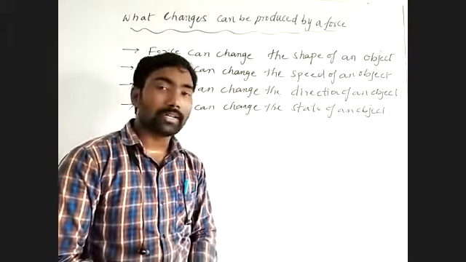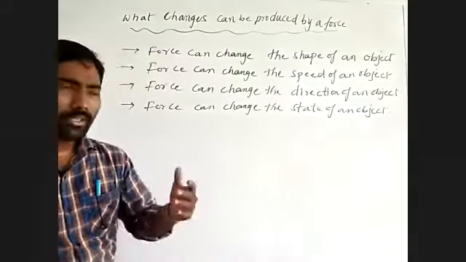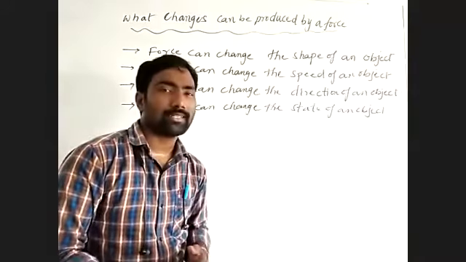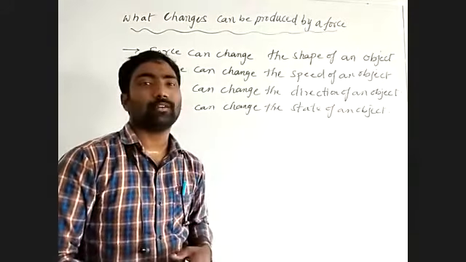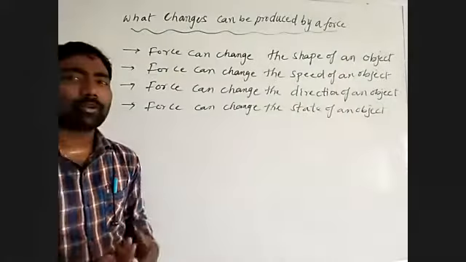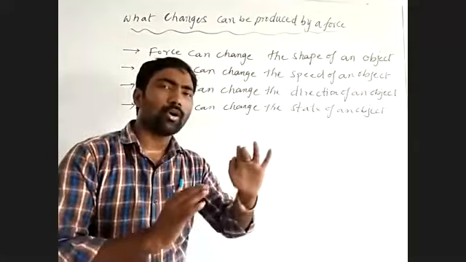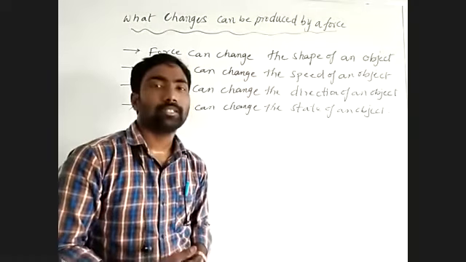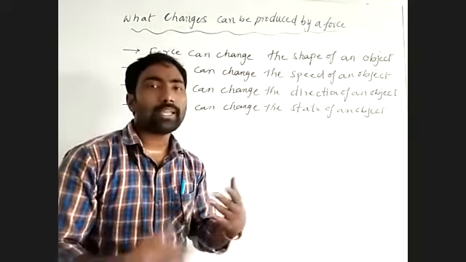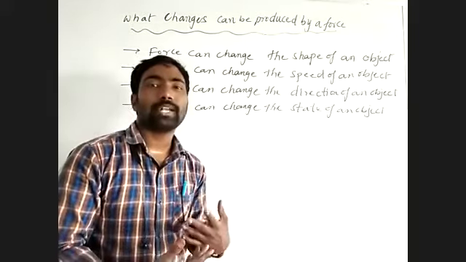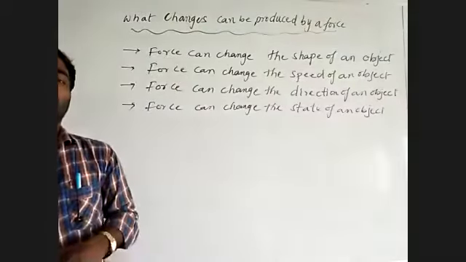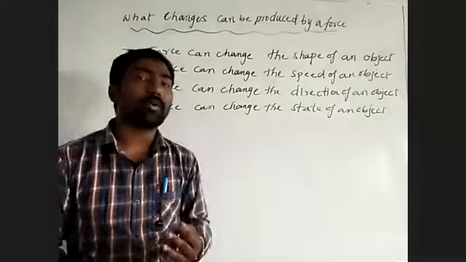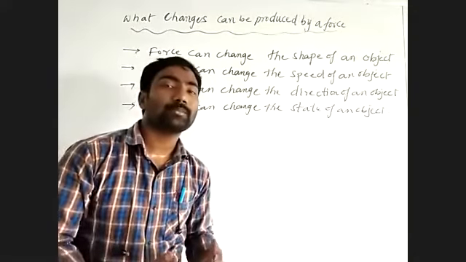How can speed change? Is it or not? Let's talk about a real life situation. When you are riding your bicycle, of course we have much interest in riding a bicycle. When you are moving slowly by pedaling, suddenly you start to move fast. What happens? We pedal more by applying more force on the pedal, and the bicycle moves very fast. The body was moving with low speed, and when you applied more force, the body changes speed from slow to fast.